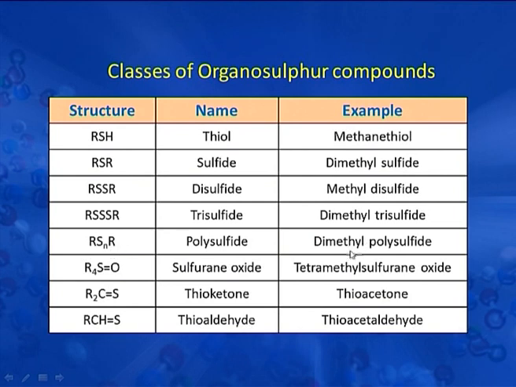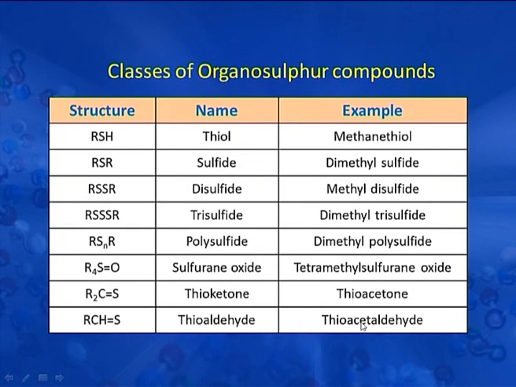So, the example is dimethyl polysulphide. R4S double bond O, that is sulfurane oxide. The example is tetramethyl sulfurane oxide. Next is R2C double bond S, that is thioketone, and example is thioacetone. Next is RCS double bond S, that is thioaldehyde, that is thioacetaldehyde.